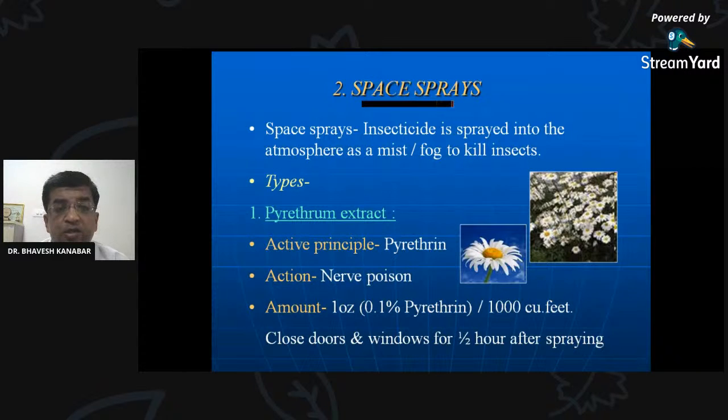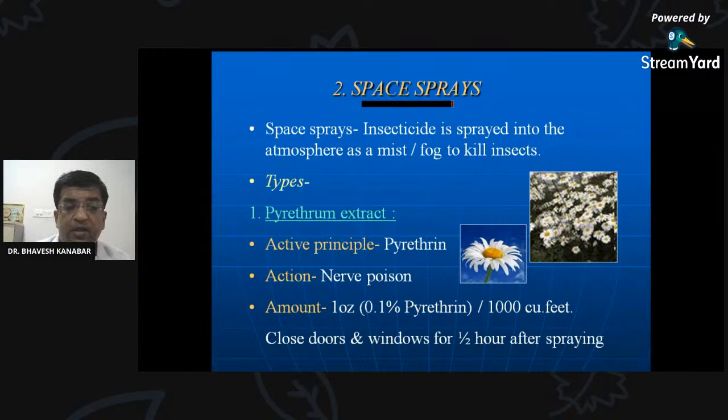Then another method is space spray. So remember the difference well between these words. One is residual spray, and again, indoor residual spray. It is IRS. Indoor means it is to be sprayed inside the house only, inside the premises only. Whereas this is space spray, meaning it is to be spread into the space.